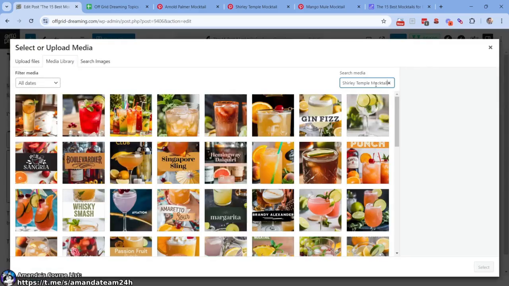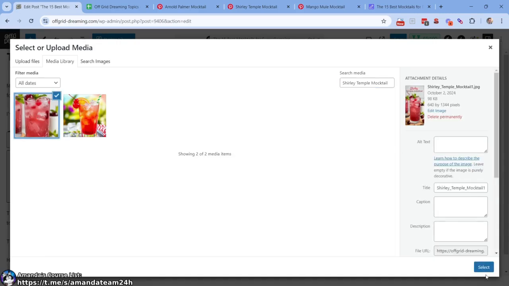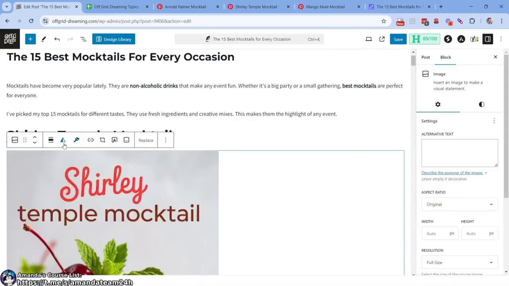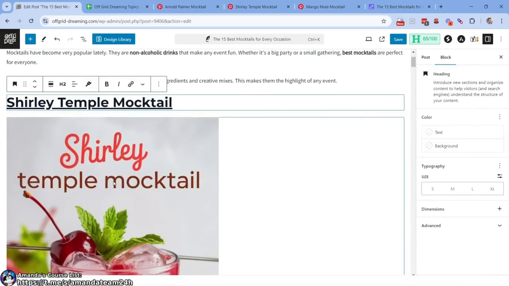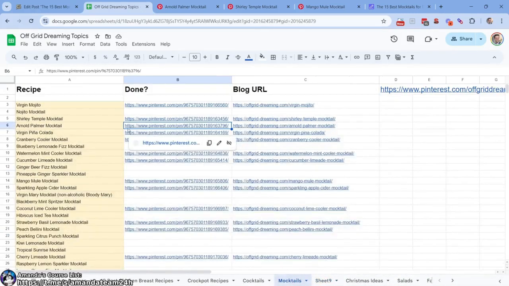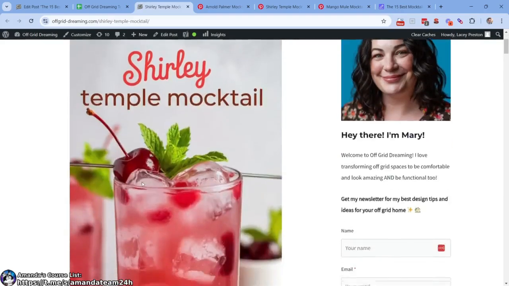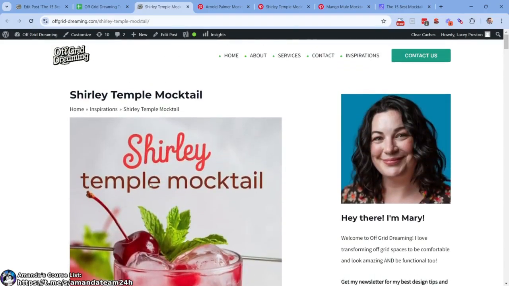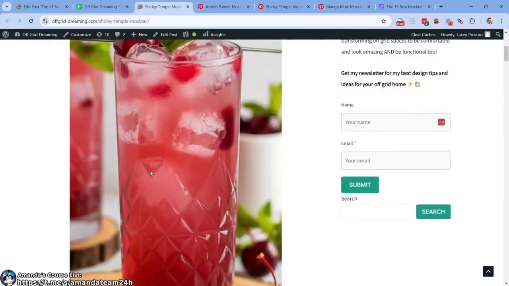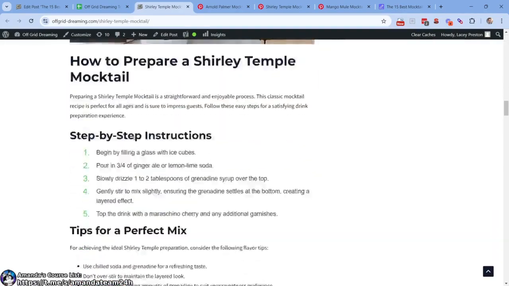Media library, we're going to come down here. Shirley Temple mocktail. Boom. Now, the reason I'm able to get these images is because in my SOP, my standard operating procedure for this, when our team member is finished with their pins, they automatically go to the post, right? They're going to come over here and they're going to upload this as the featured image. And that's for a few reasons. Number one, it looks good, right? So the Shirley Temple mocktail, this is what it looks like.